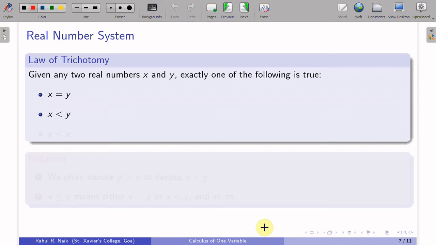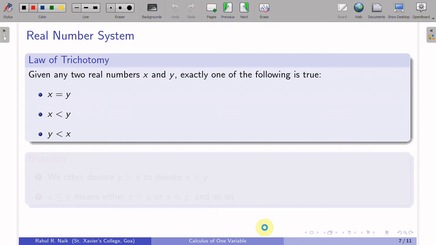This is called the order relation, less than. So it is used to compare the two values. As I said, it is x is less than y or y is less than x. So exactly one of the following will be true. Either the given two numbers are equal, or one will be less than the other.